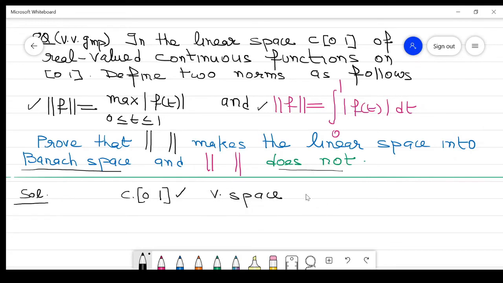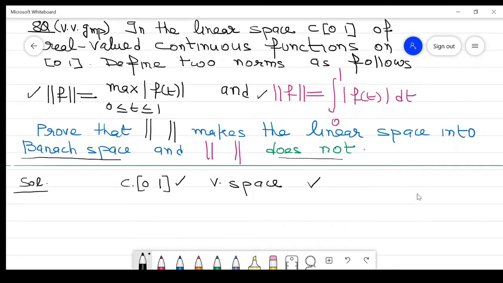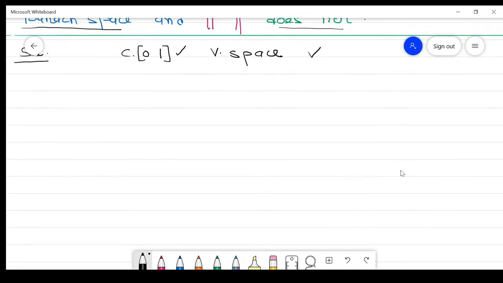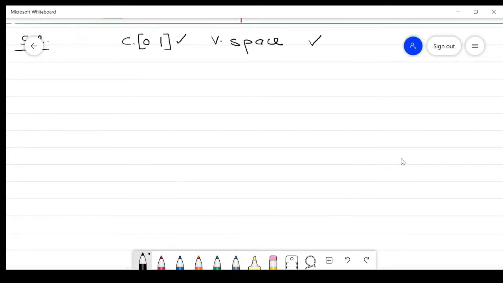Clear? Now this is the first norm, so I prove the result with the first norm. This is a normed linear space with this norm, and then it is a Banach space.